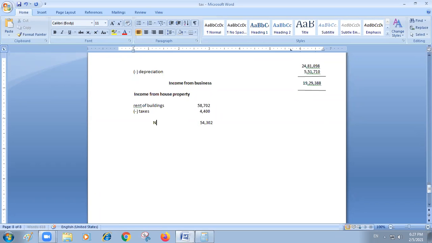In the previous class, I mentioned this is net annual value. Net annual value came for us. You know, for this, what you are going to do? You are going to allow 30% as standard deduction, that you know. Income from house property. In this one, you are going to allow 30% as standard deduction.